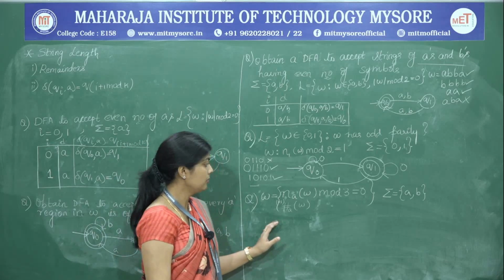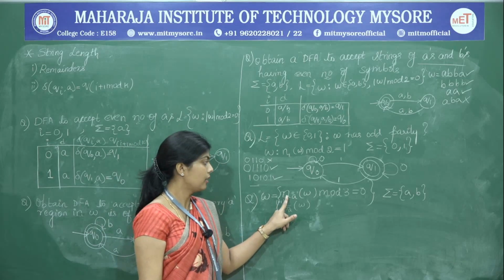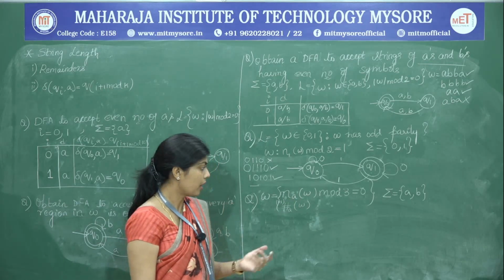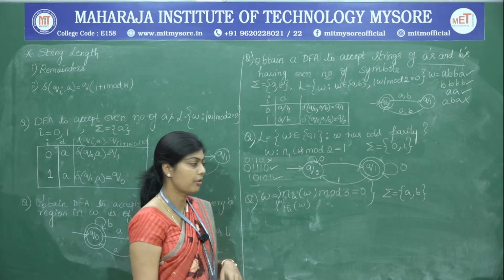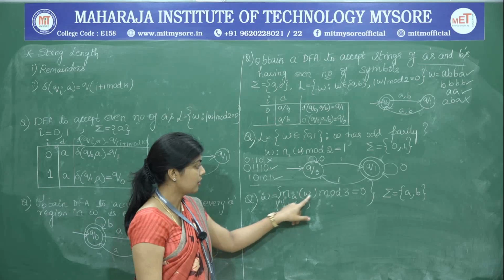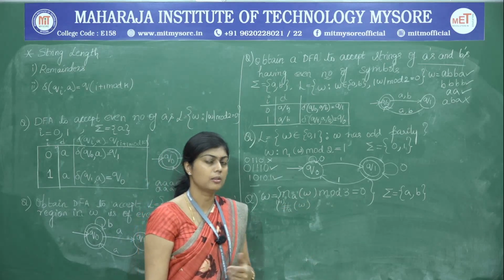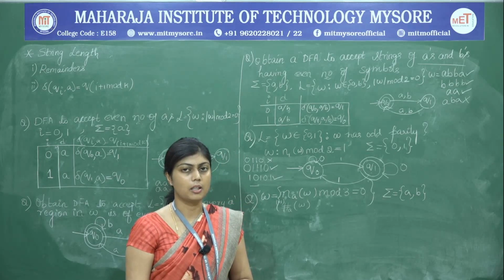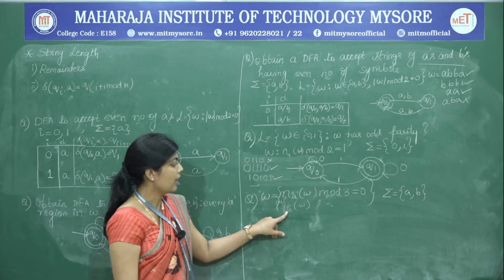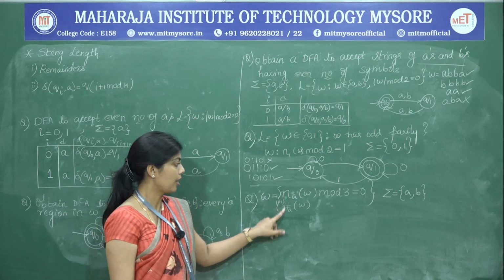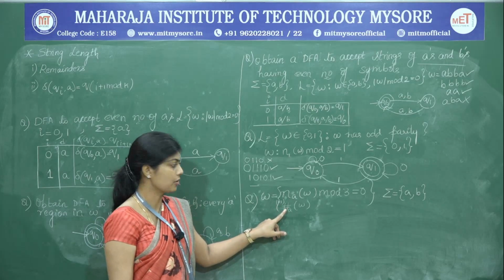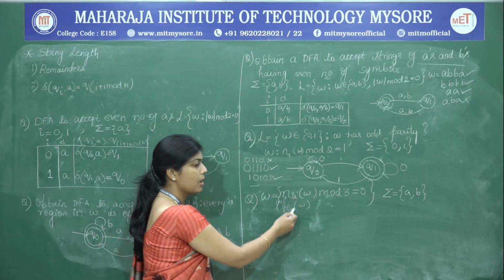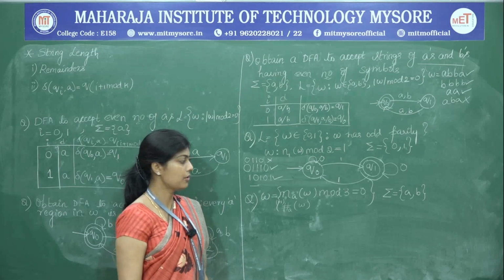Next, we will look at the next problem. Now we are interested in the number of A's in W. We are no more considering the length of the string, rather we are considering the number of symbols inside the string. So, the number of A's in W mod 3 should be equal to 0. Then the number of A's has to be 0, 3, 6, 9 and so on, which are nothing but the multiples of 3. We have another convention of writing the same: you write the string function, that is the number of A's in W. Either of the conventions may be used to represent the number of symbols in a particular string.